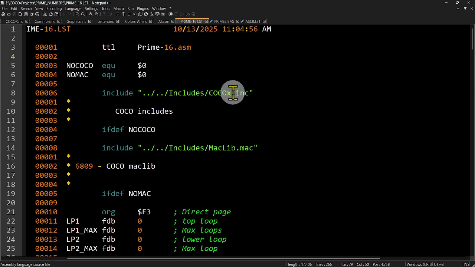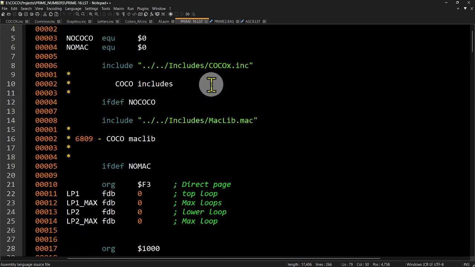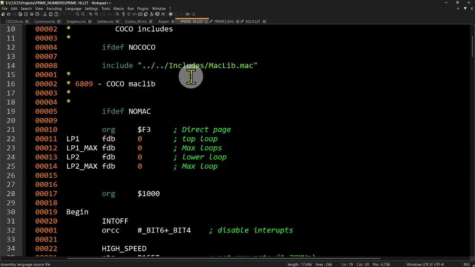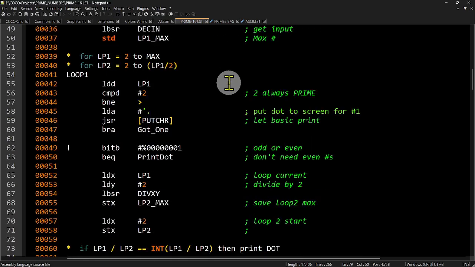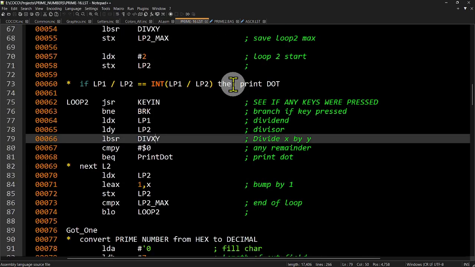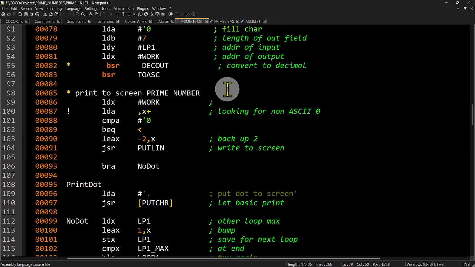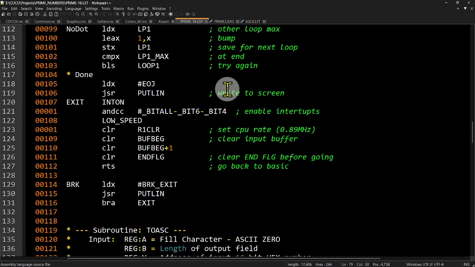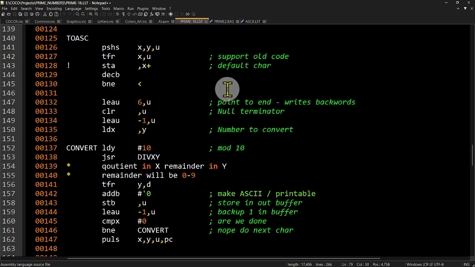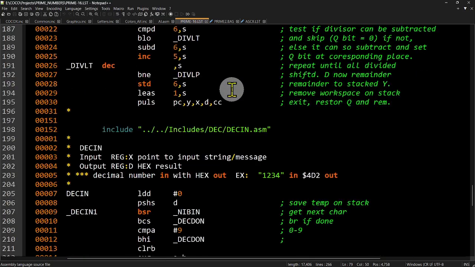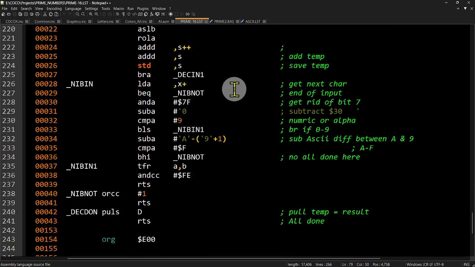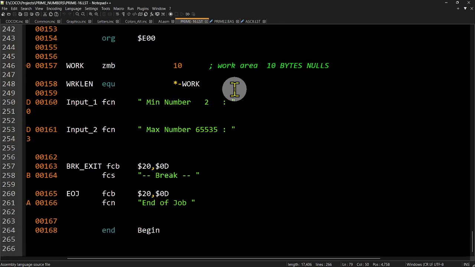I'll scroll through here one more time. And again, this here was that common include that I've provided with you in the past, okay? And the MacLight I've provided with you in the past, okay? Other than that, you can, if you want to, type it in and play with it, okay? It's fun to code and see the difference in the speed. After that, it will probably end up forgotten about and go into the bit bucket someday. So that is the code.